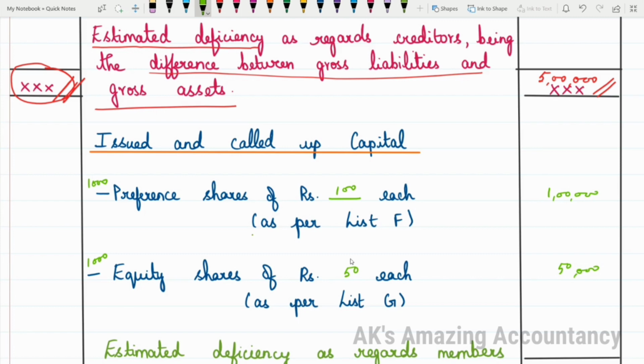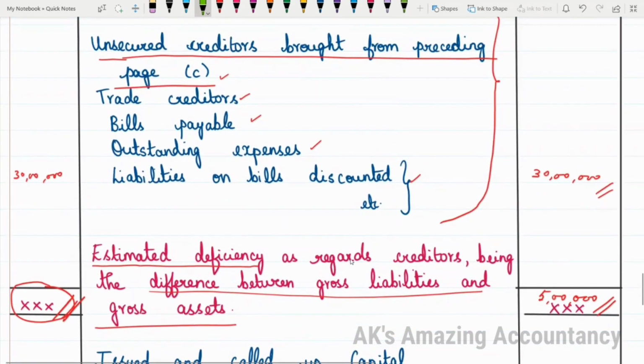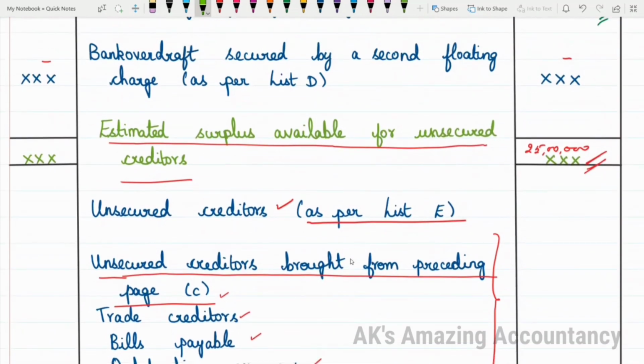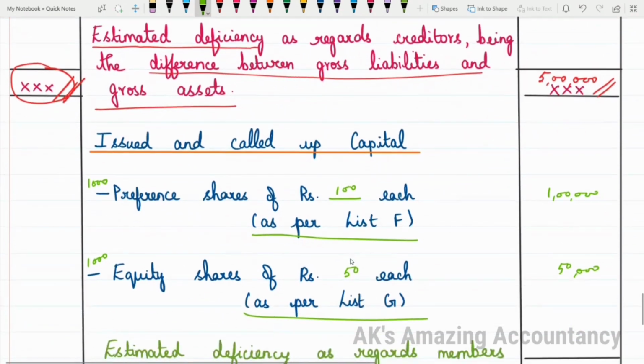So preference shares as per list F, equity shares as per list G. As I told you all already, everything comes only in an alphabetical order. In the alphabetical order, list E is for what? It is for unsecured creditors. E, F, G, isn't it? After E, F is for preference shares as per list F, and equity shares as per list G. From now, we are having only deficiency to be deducted from surplus or added to deficiency as the case may be.